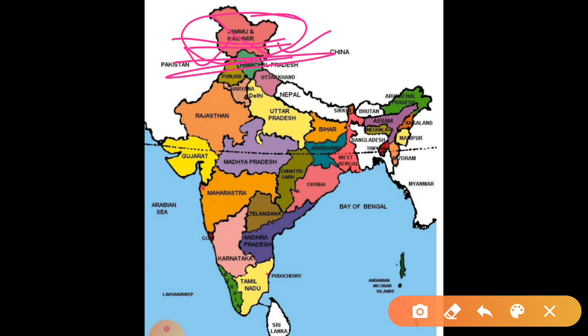When I am asking you to show the union territories, take another political map, and in that you will show those union territories. When I am asking you to show the neighboring countries, take a separate map and show the neighboring countries in that.